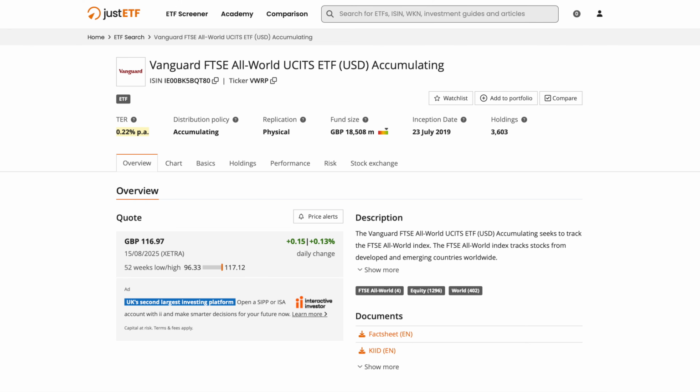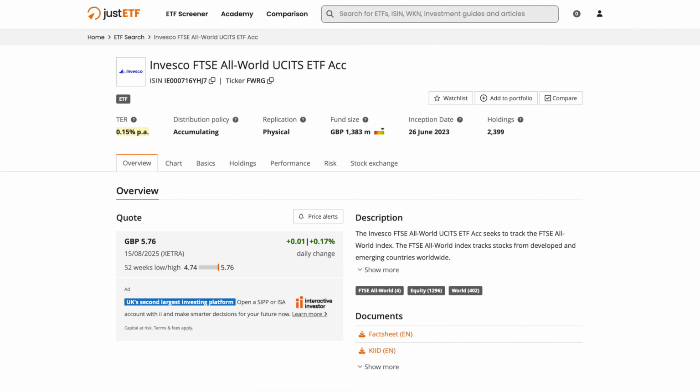That Vanguard fund has an ongoing charge of 0.22%. Compare that to the Invesco fund, which has an ongoing charge of 0.15%. This was a big decision maker for new investors coming into this space because although it's only 7 basis points between those two funds, over a long period of time, that can start to make a difference in your portfolio.